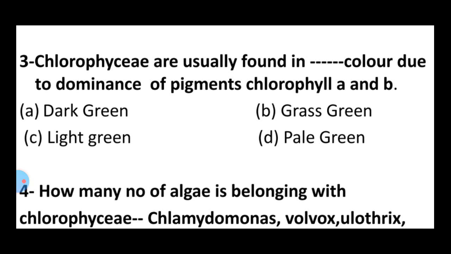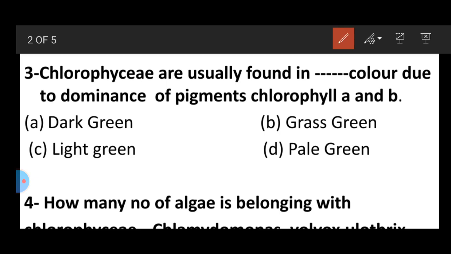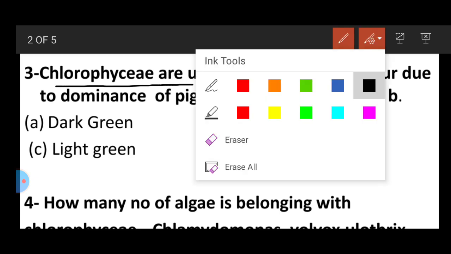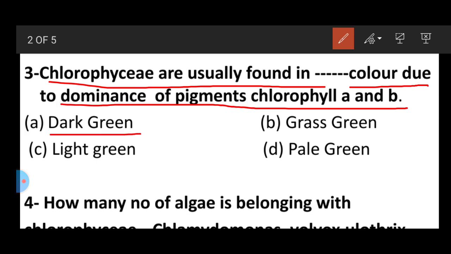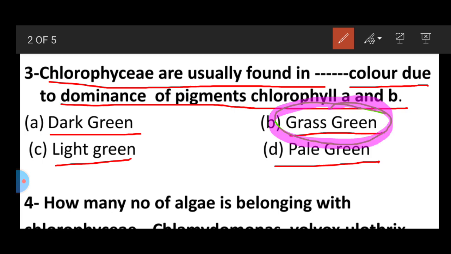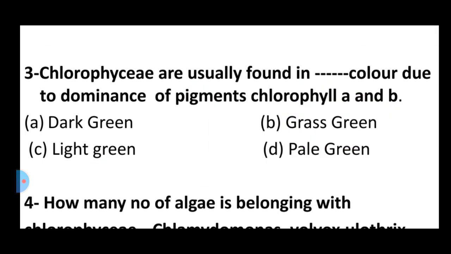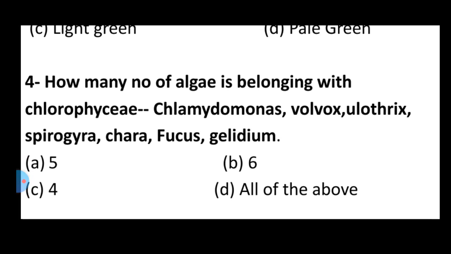Question number three. Chlorophyceae are usually found in color due to the dominance of the pigments chlorophyll a and b. The color of this pigment is dark green, grass green, light green, or pale green. The answer will be grass green color. This is a purely NCERT based question, not out of NCERT.